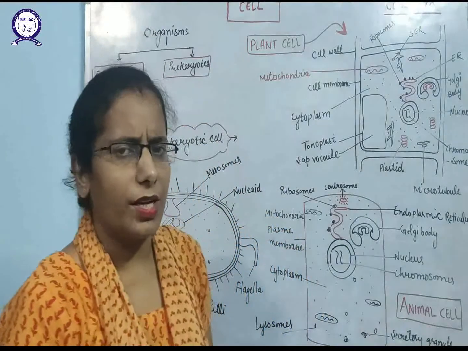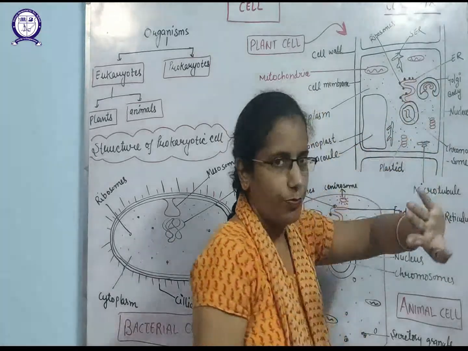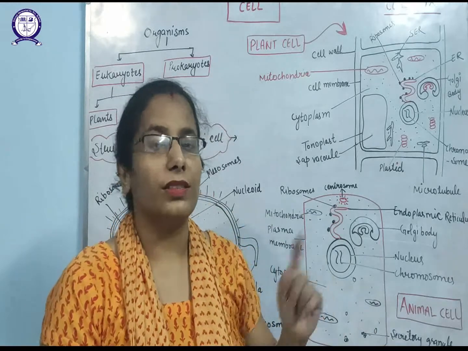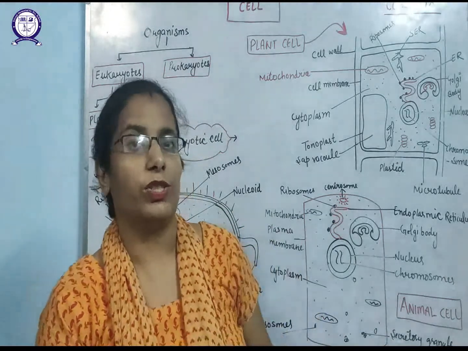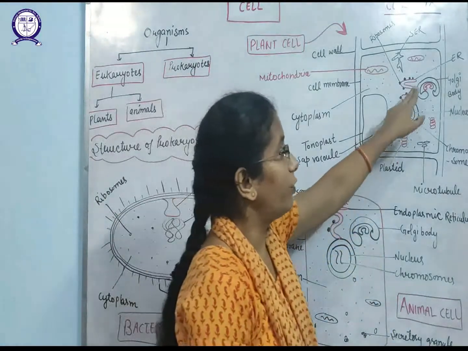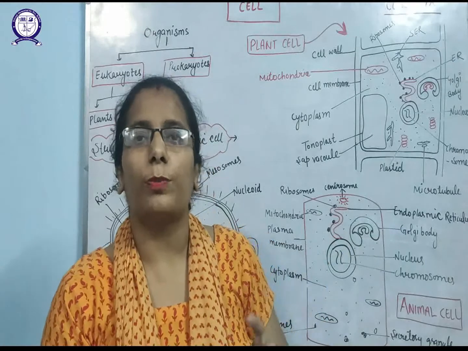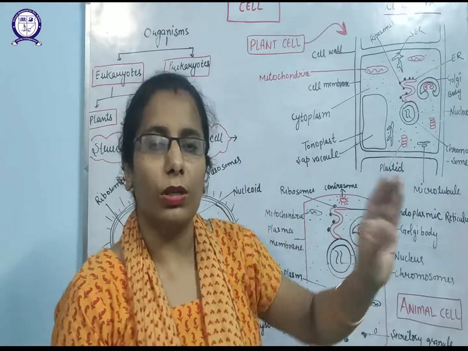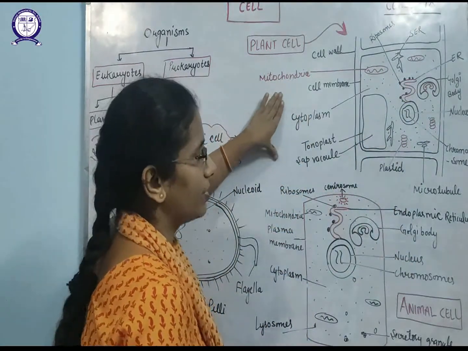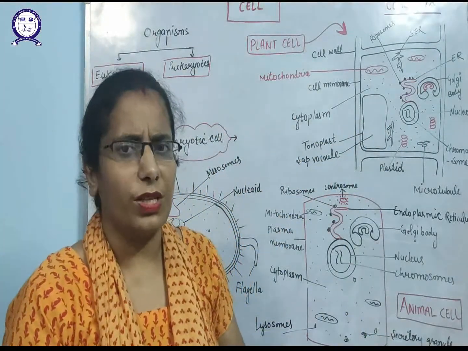Many times this question arises in the minds of students: why does the Golgi body always lie near the ER? Just think, what is the function of ER? Protein synthesis. But the protein synthesized by the cells cannot be used by the body immediately. It will be transformed into different structures. After the formation of this protein, it will pass into the Golgi body, where packaging and modification of the proteins will be done. That is why the Golgi body lies near the ER. So this is the structure of the plant cell, where most of the part is covered by the sap vacuole. The sap vacuole will store the waste of the cells.